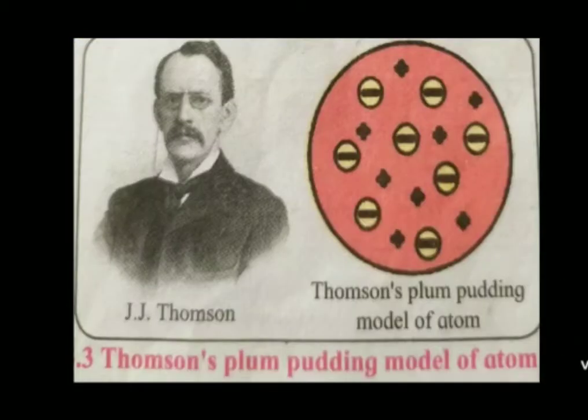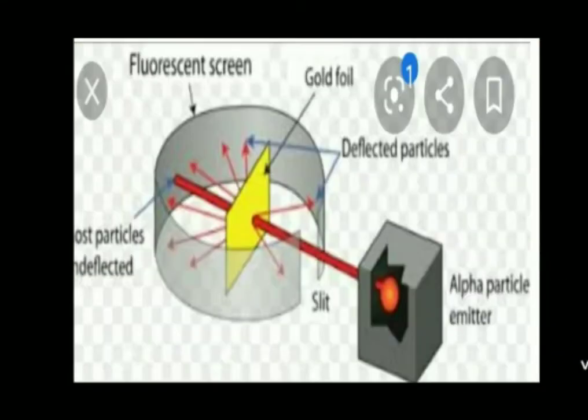Second, Thomson's plum pudding model of atom. According to Thomson's model, the positive charge is distributed throughout the atom and the negatively charged electrons are embedded in it. The distributed positive charge is balanced by the negative charge on the electrons. Therefore, the atom becomes electrically neutral. So, this theory was explained through this model by Sir J.J. Thomson.